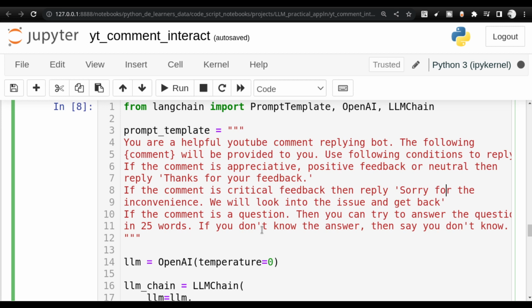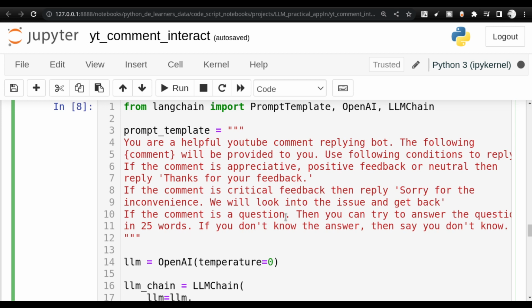Question can be simply without a question mark also, correct? And how will I be able to track those things if I'm going to do it manually? It's going to be a huge list of if clause and else clause, and how the entire process works. But here you see that all you need to do is give the prompt.